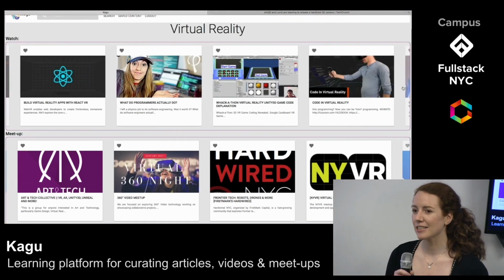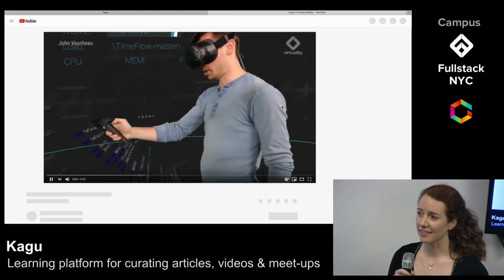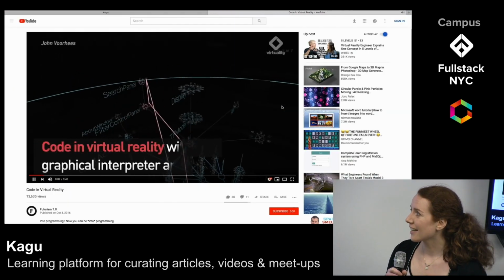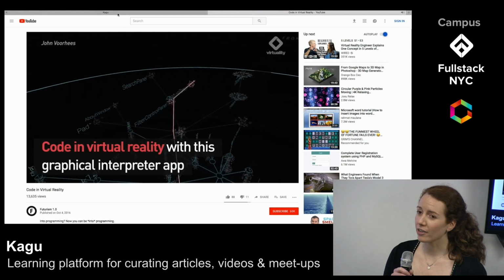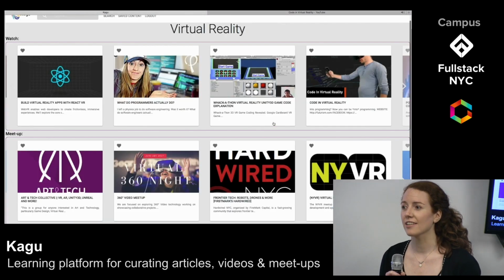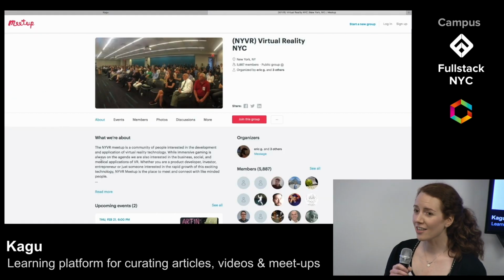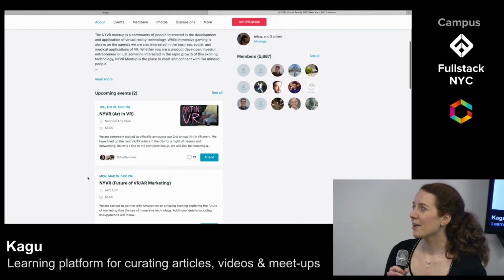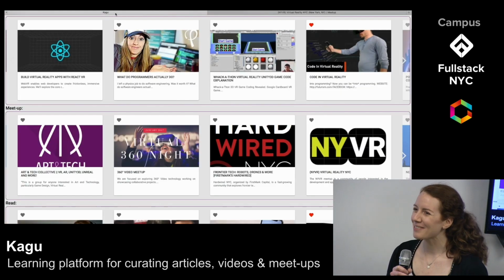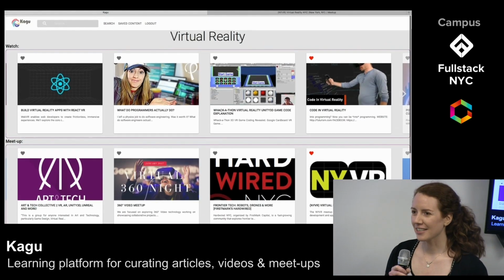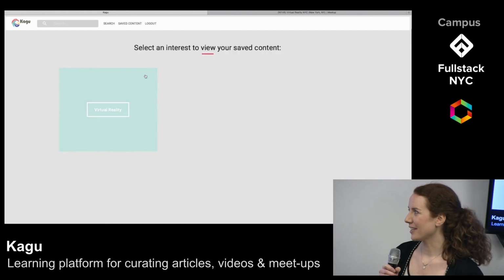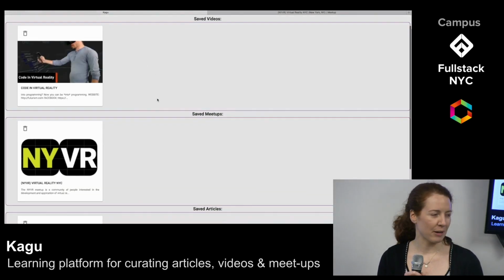Kagu makes it easy to begin and continue learning new technologies. A budding interest can develop easily from reading a few articles to watching more in-depth videos and even meeting other people who are interested in the same subjects. Learning is hard, but other people help. The cross-platform browsing encourages our users to meet other people interested in the same subjects and expand their interests. Now Vandana will speak about our app architecture.